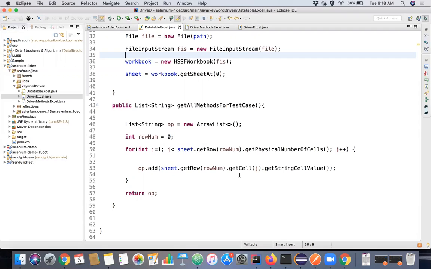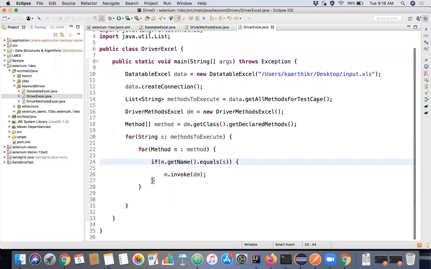So whatever is yes, read that only, and else return null, and we can have the validation here. If the returned array list is null, we don't want to invoke this method at all. We can move on. The opportunities are unlimited here. So we can extend. This is how you scale a framework. You have this basic design, and you scale it according to our project needs and wants.